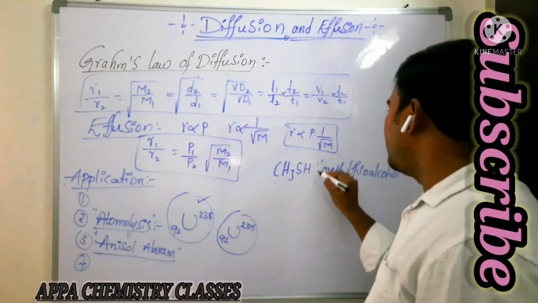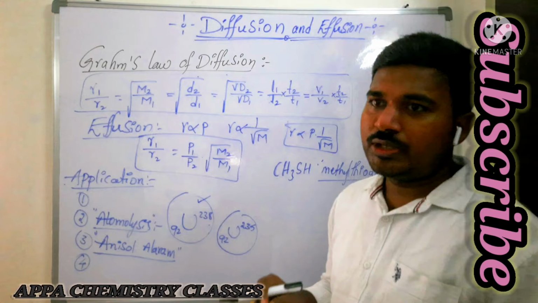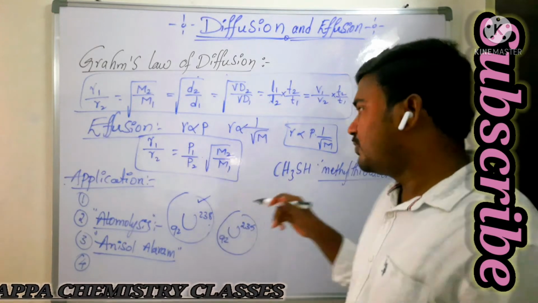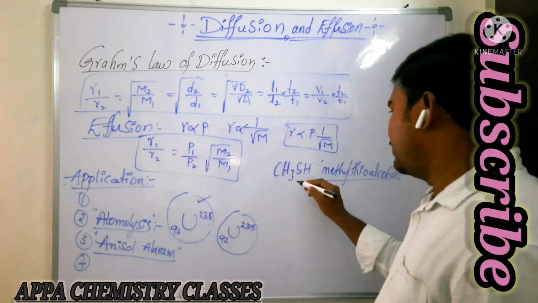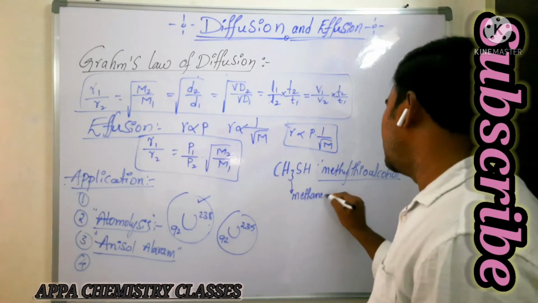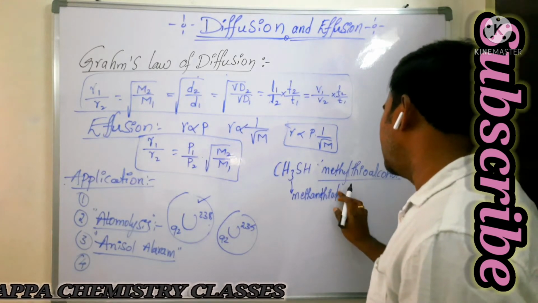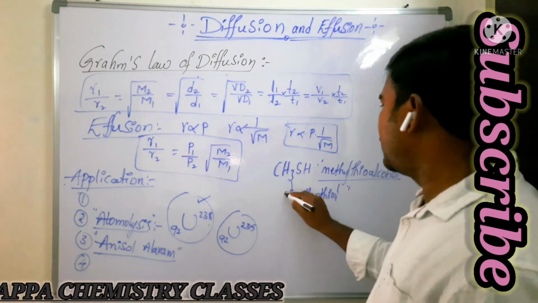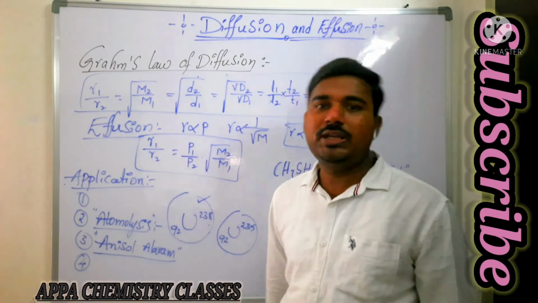This is the component present in a domestic cylinder which has a bad smell. With that smell, we can identify a leakage of the cylinder. Its IUPAC name is methane thiol. So methane thiol, or methyl thioalcohol, is used in domestic cylinders to identify leakage.